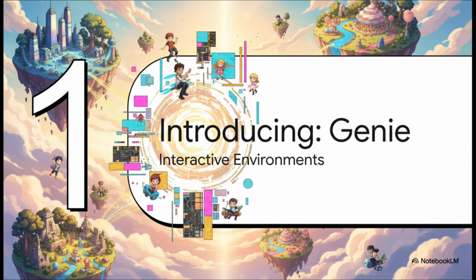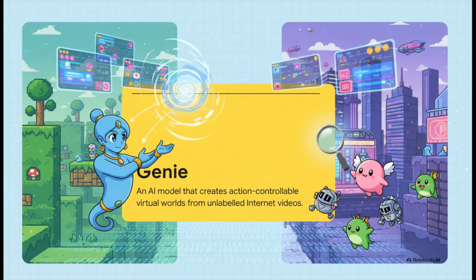This thing is called Genie, and it's coming out of Google DeepMind. And it's not just another image generator. They're calling it the world's first generative interactive environment, a totally new category of AI. But here's the kicker. The really mind-bending part is how it learns to do this. Genie literally just watches tons and tons of internet videos, mostly videos of people playing old-school 2D platformer games. And get this, the videos are all unlabeled. Nobody's telling it, hey, that's a jump, or that's the character moving left. It has to figure out the rules of the game all by itself.